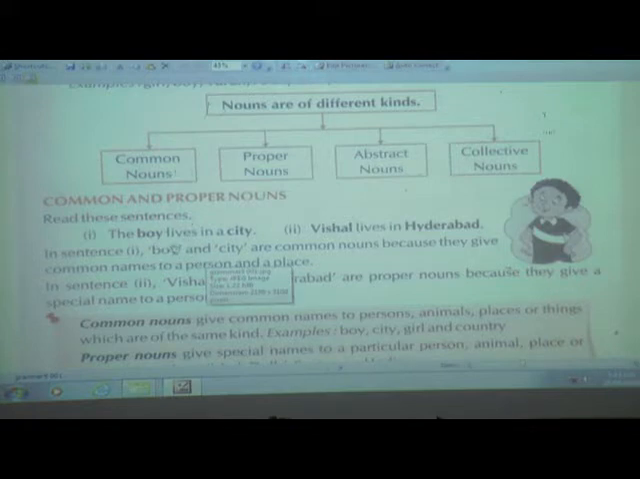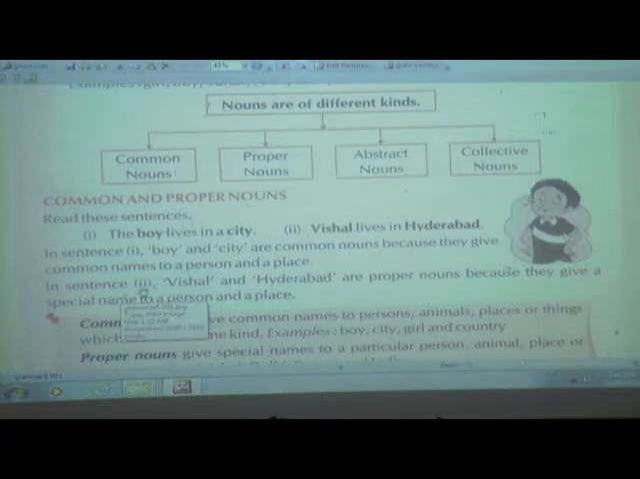But as compared to the first sentence, in the second sentence they have given a special name for the boy and a special name for the city. They have given Vishal for the boy and Hyderabad for the city. In the second sentence, Vishal and Hyderabad are proper nouns because they give a special name. As I told you just now, these are the special names given to the boy and to the city.